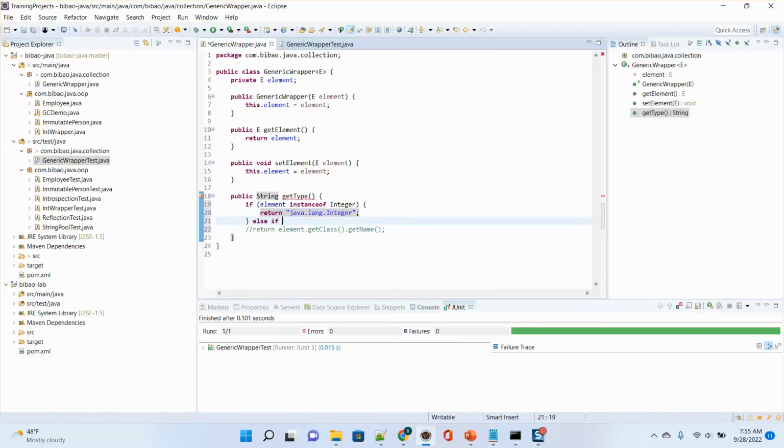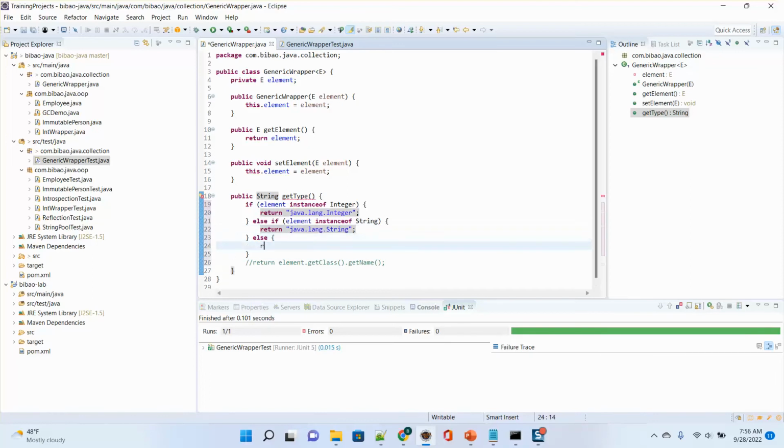Else if element instance of String, right? Then I return java.lang.String. Okay. Else, if I don't know, I can return unknown. I don't know the type. Okay, so instanceof is another way to verify the type of the element.